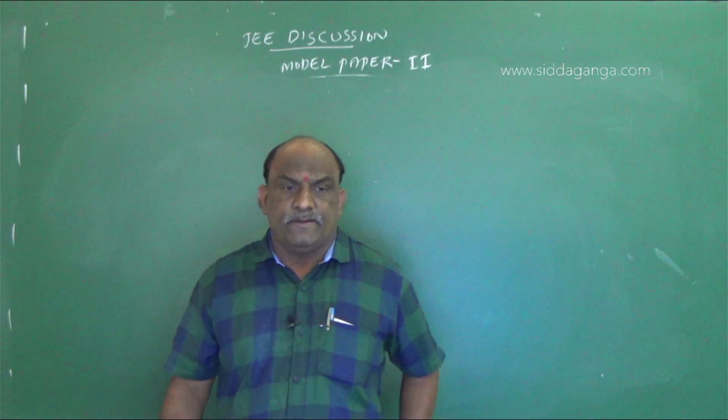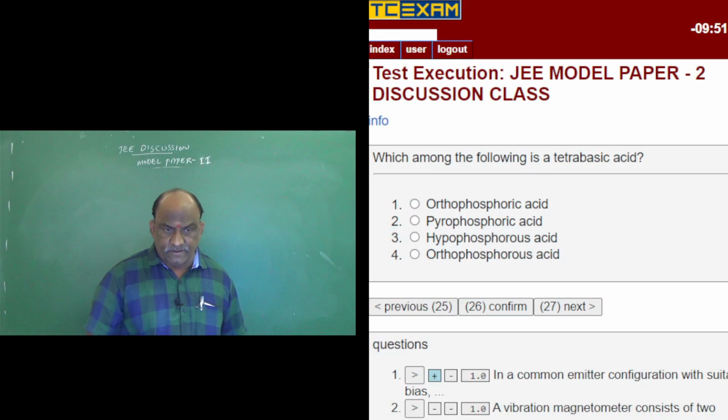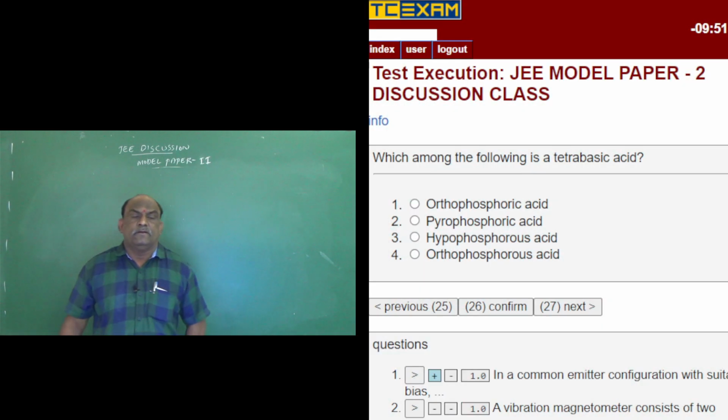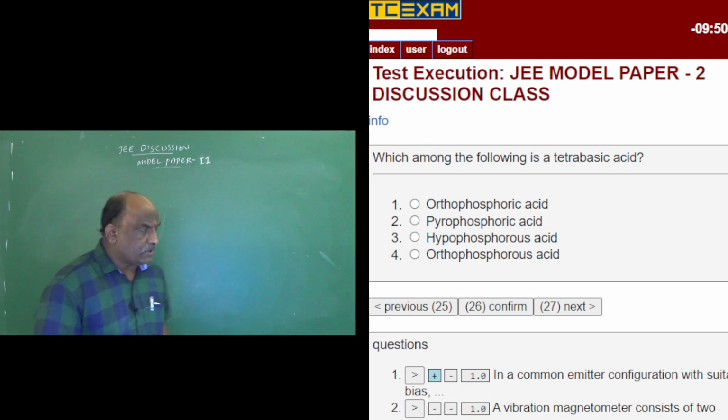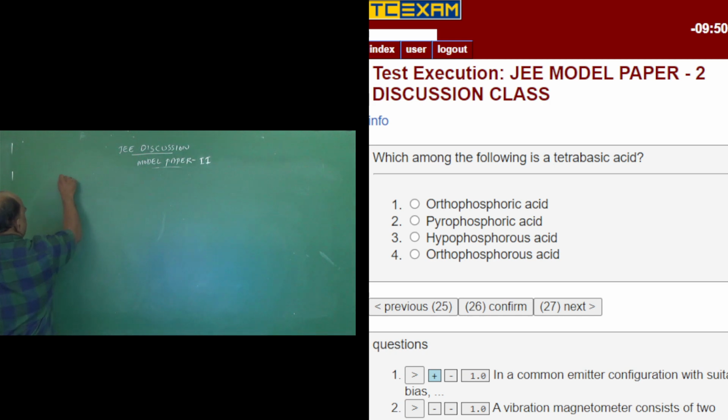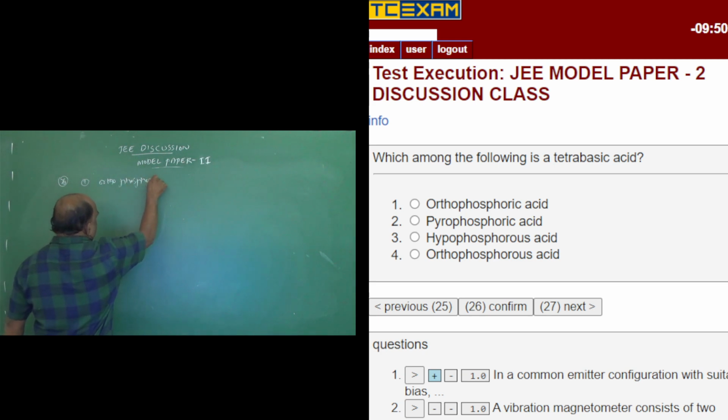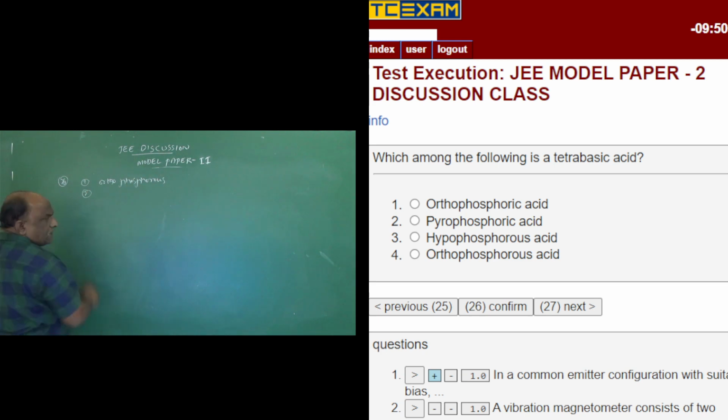It is JEE discussion. Question number 26. It belongs to 15th group, group A elements. Which among the following is a tetrabasic acid? Option 1 was given orthophosphorus acid, the second was orthopyrophosphoric acid.